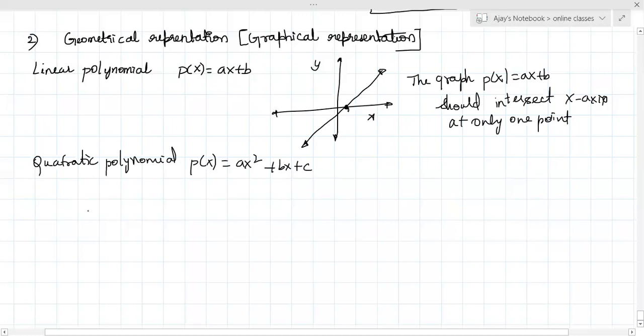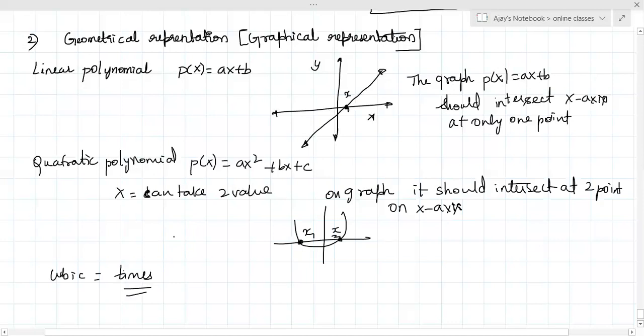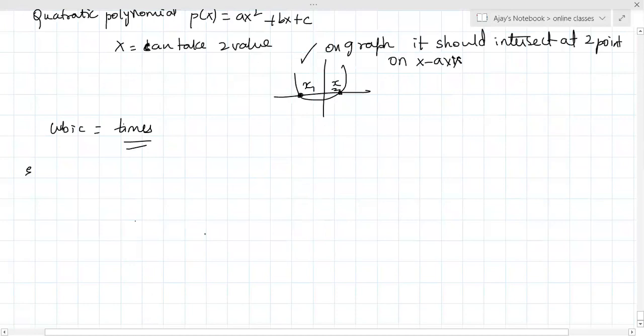How many values of x are possible on the x-axis? The graph will be in cubic form. So how many zeros are possible in a linear graph? 1. In a quadratic graph, how many zeros are possible? 2. Cubic, 3.